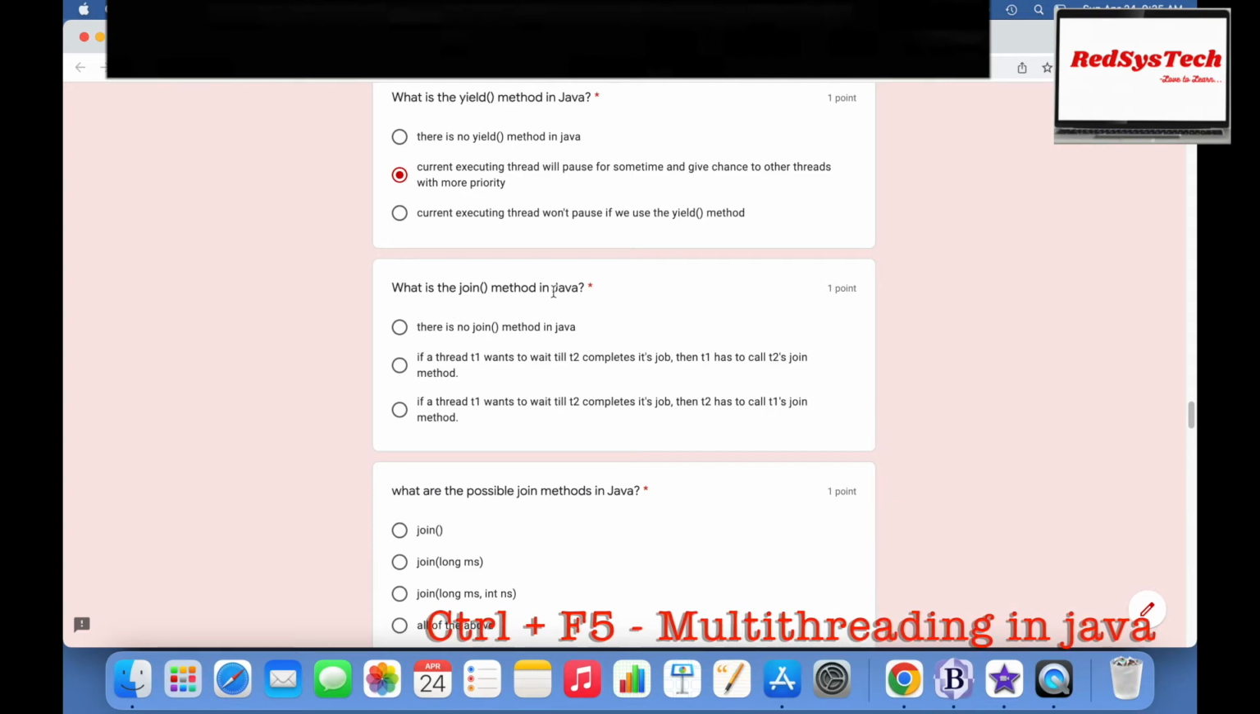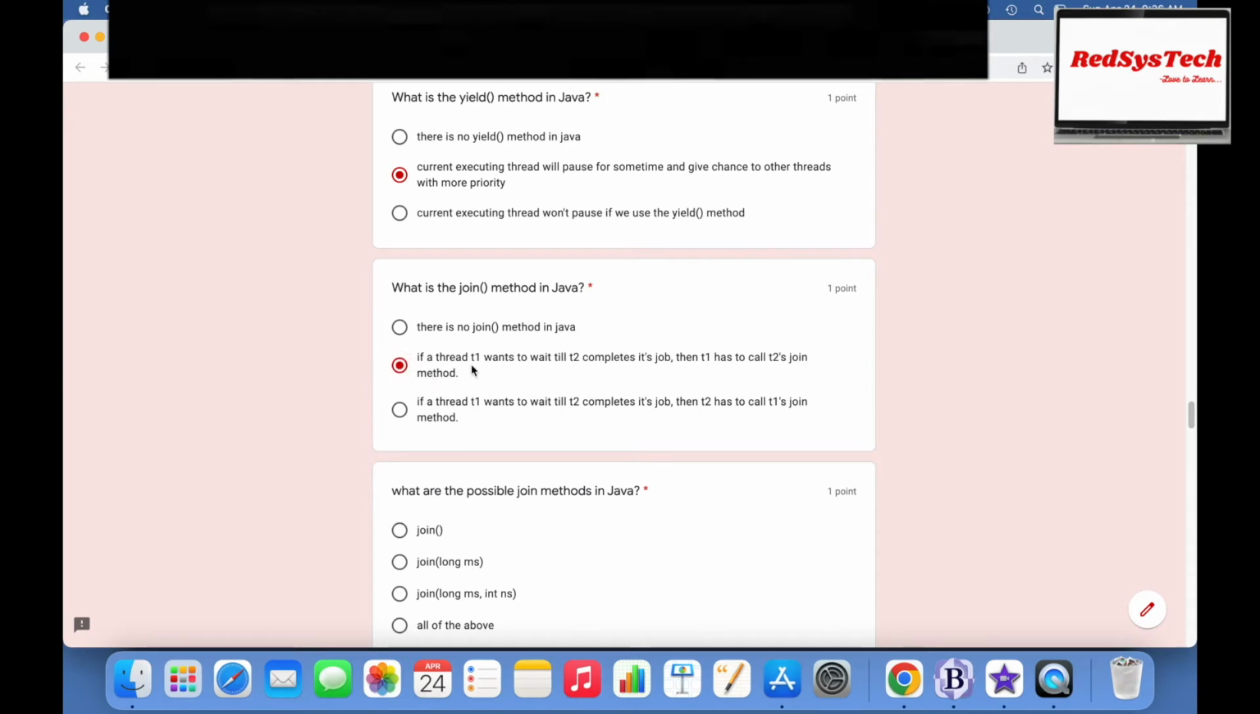So what is the join method in Java? There is no join method in Java. If a thread T1 wants to wait till T2 completes its job, then T1 has to call T2's join method. If T1 wants to wait till T2 completes, then T2 has to call T1's join method. So what is the right answer? Maybe you guys guessed it correctly. Yeah, this is correct. If a thread T1 wants to wait till T2 completes, then T1 has to call T2's join method. I explained this with multiple practical examples.